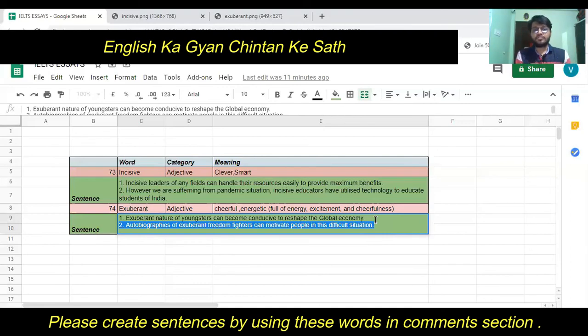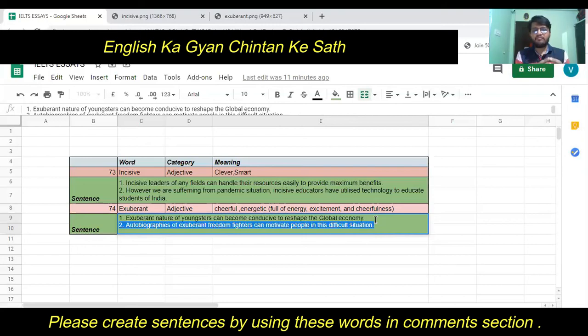So this is what the sentence is: autobiographies of exuberant freedom fighters can motivate people in this difficult situation. Okay, if we start reading autobiographies of energetic freedom fighters of any country, or cheerful freedom fighters, instead of cheerful, I think in this context energetic is more proper for the word exuberant, right?